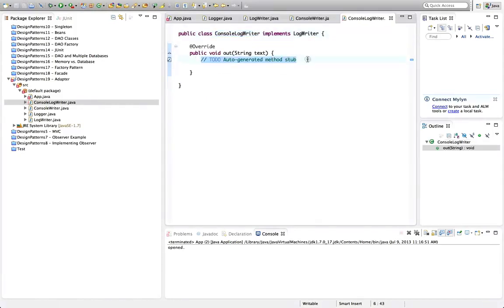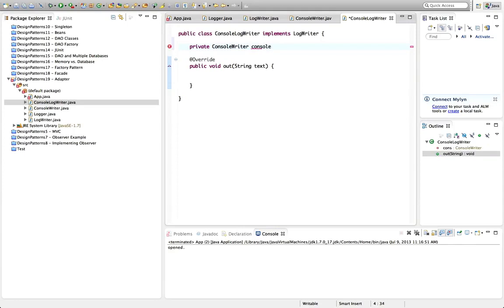And now, where do we get this functionality from? The functionality can now come from this console writer. So using composition here, we say private console writer, console writer, let's say. Let's here say equals new console writer, or I could do that in a constructor, of course.